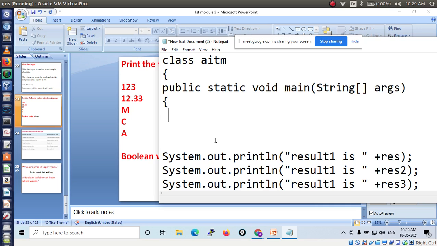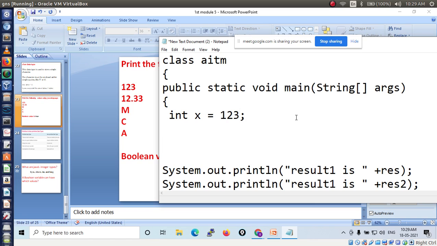Shall I write a program? Okay. See, first I want to print 1 2 3. For that purpose it is the int data type, so I will write int, then the variable name, I can take any variable name, then assign the value 1 2 3. That's it. Now I am printing the value 12.33.